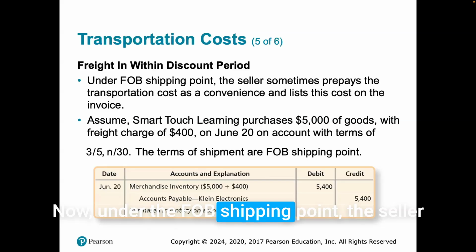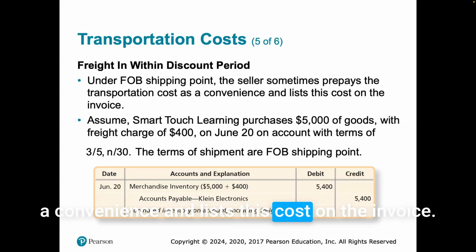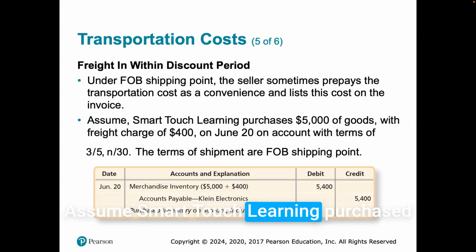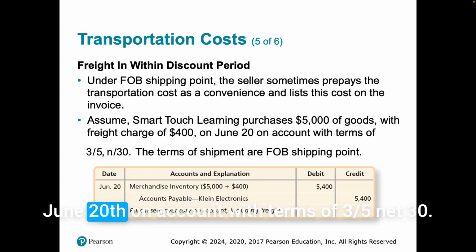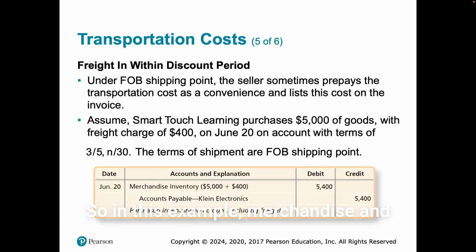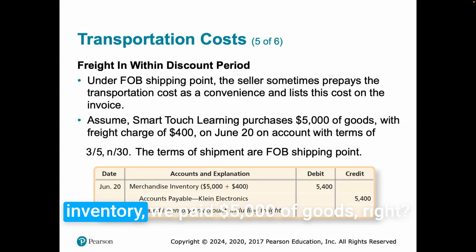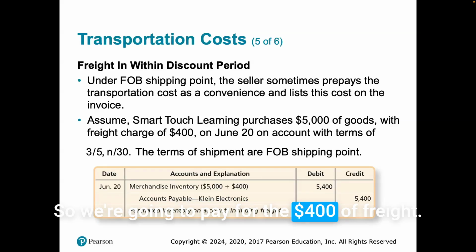Now, under the FOB shipping point, the seller sometimes prepays the transportation cost as a convenience and lists this cost on the invoice. Assume Smart Touch Learning purchased $5,000 of goods with a freight charge of $400 on June 20th on account with terms of 3/5 net 30. The terms of shipment are FOB shipping point. So in this example, merchandise inventory, we purchased $5,000 of goods, right? And we paid the $400, right? So we're going to pay for the $400 of freight.